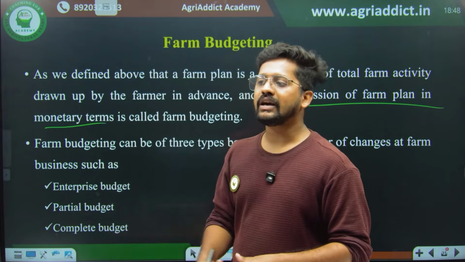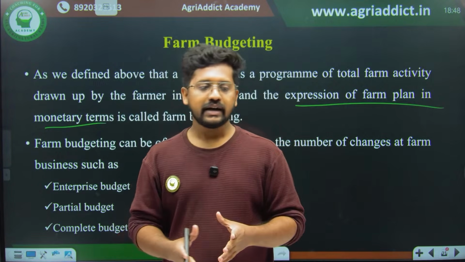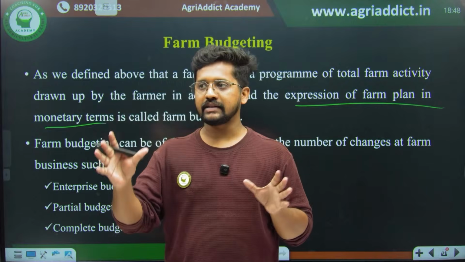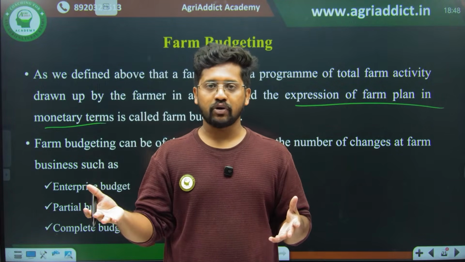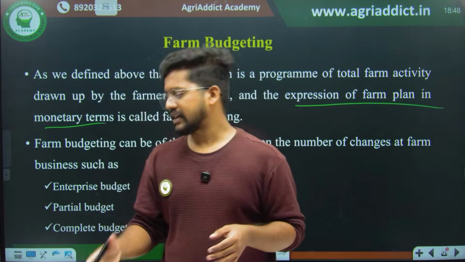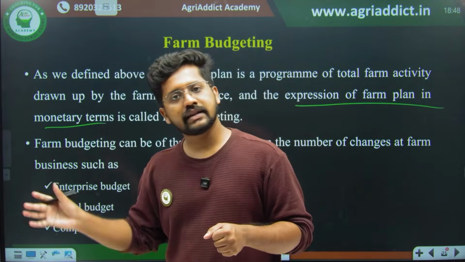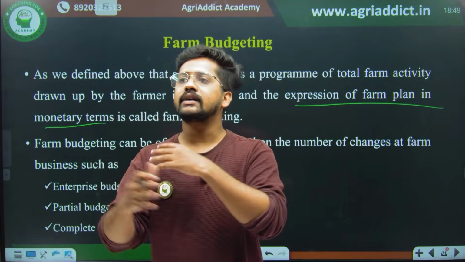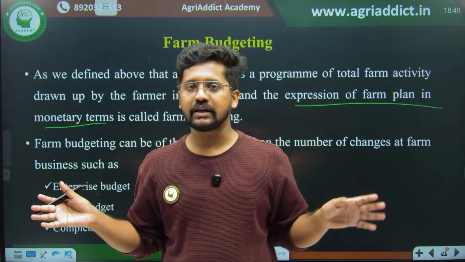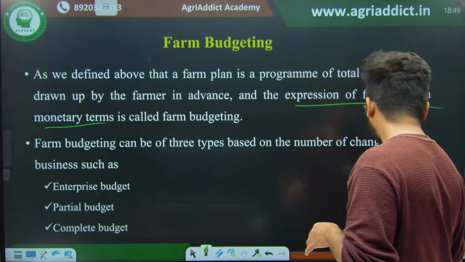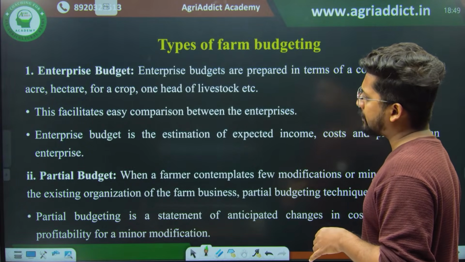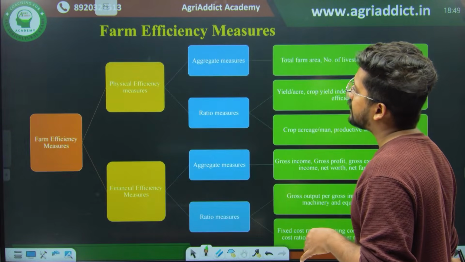Partial budgeting means we are making some minor modifications, like using mulching for every crop, or a land reclamation program for everything. Then what is a complete budget? It is none other than the complete farm plan. You systematically change everything in the farm, and the monetary expression of that is your complete budget. So: enterprise budget, partial budget, and complete budget.